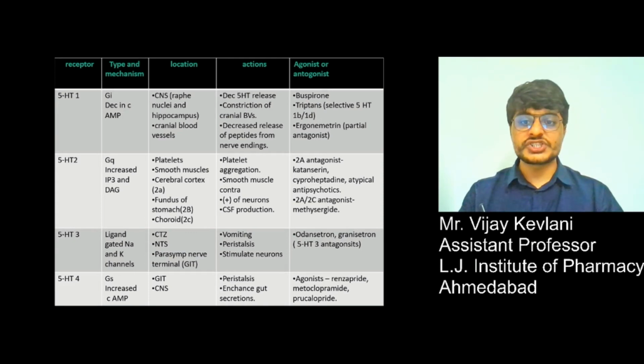5-HT2 receptor, which is once again a GPCR. The action of 5-HT2 receptor is platelet aggregation, smooth muscle contraction and stimulation of neurons, as well as cerebrospinal fluid production. 5-HT3 receptor, which is present in CTZ, in NTS, in parasympathetic nerve terminals. Action of 5-HT3 is vomiting, peristalsis and stimulation of neurons. 5-HT4, which is present in GIT and CNS. The main action of 5-HT4 receptor is peristalsis and enhanced gut secretion.